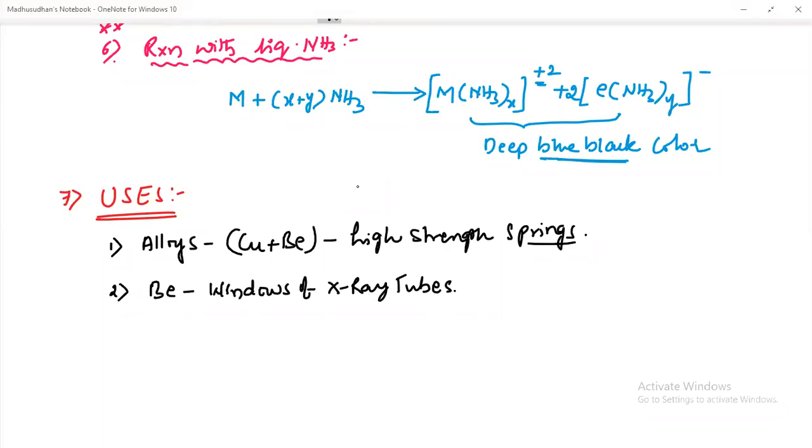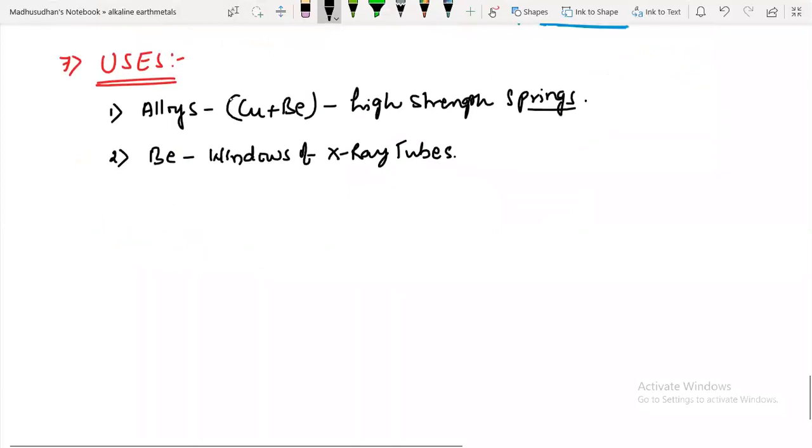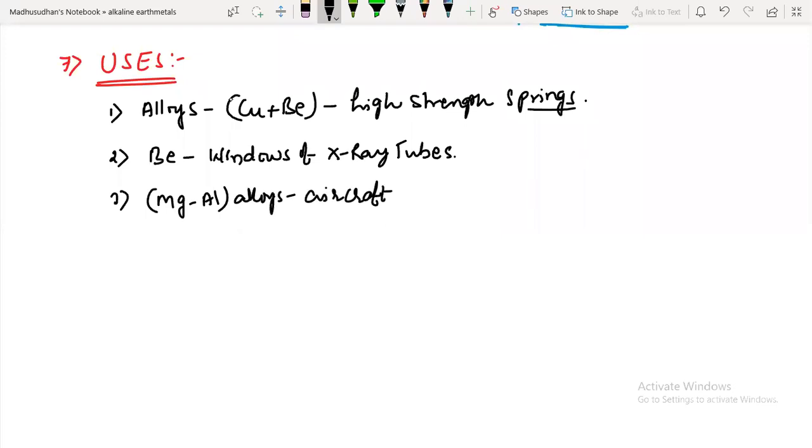Third point: magnesium and aluminum combination alloys are used in the aircraft industry because of the lightweight metals. The parts of aeroplanes were made up of magnesium and aluminum combination alloys.